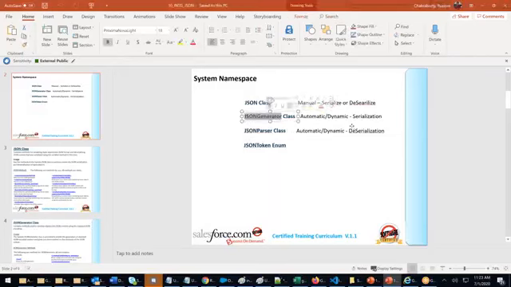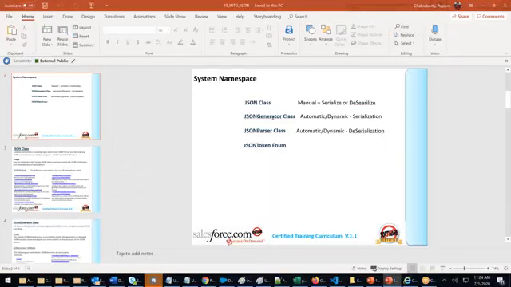Generator class is used to serialize complex JSON files, and parser to deserialize. What is complex? Just now we have seen, I received data and I don't know whether it's account, contact, or what it is. I want to consume it. If there are 200 fields, I cannot consume it with the JSON class because each field I have to transfer to one variable. In such a case, we will use the generator.